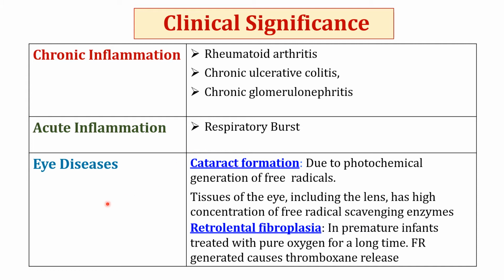Next, various eye diseases are also the result of free radical mediated damage. Due to photochemical generation of free radicals in aged people, cataract is formed. In premature infants treated with pure oxygen for a long time, free radical generation causes thromboxane release, sustained vasoconstriction, and cell injury, which further causes retrolental fibroplasia.